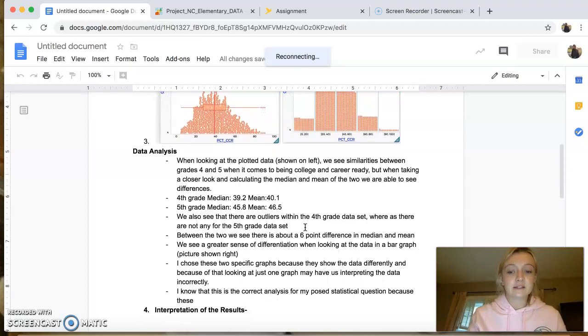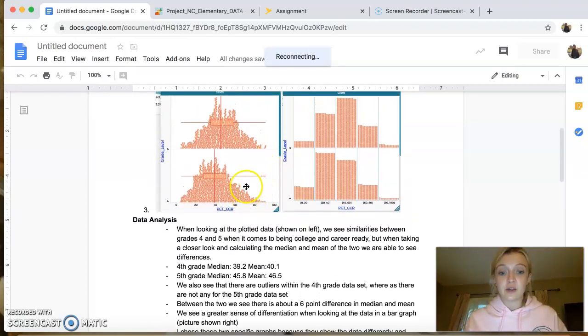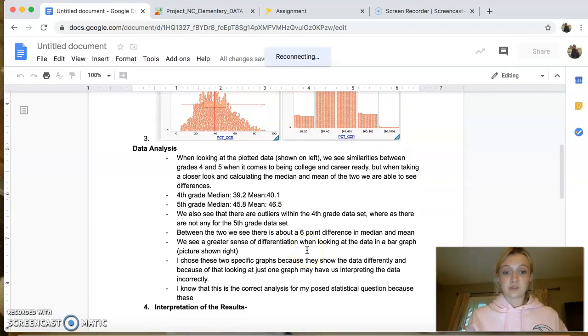Obviously, the 5th graders are a little bit older and are in that stage where they're talking about specific things that 4th graders don't get to learn based on their standards. We also see that there are outliers over here within the 4th grade data set, as there aren't any for the 5th grade. Between the two, we see about a 6 point difference, as I mentioned before.